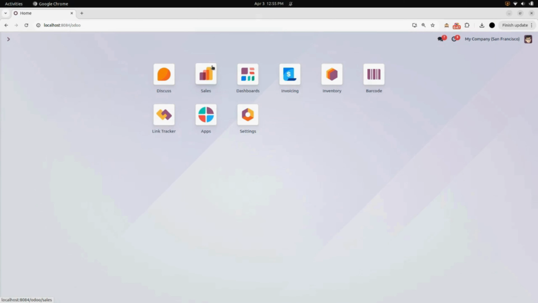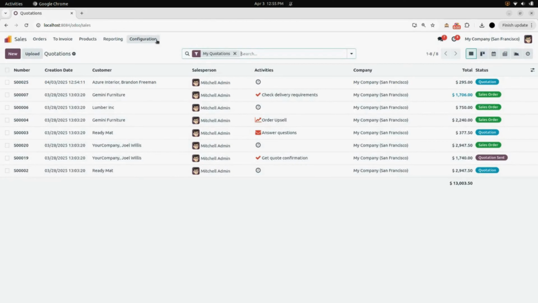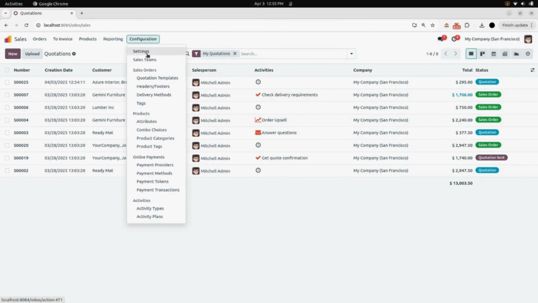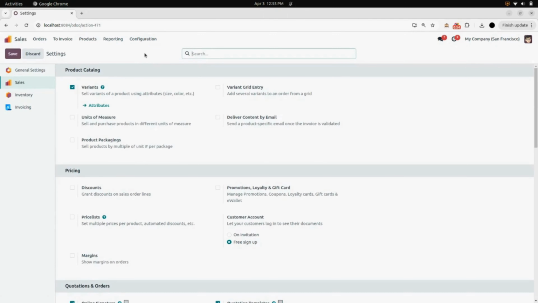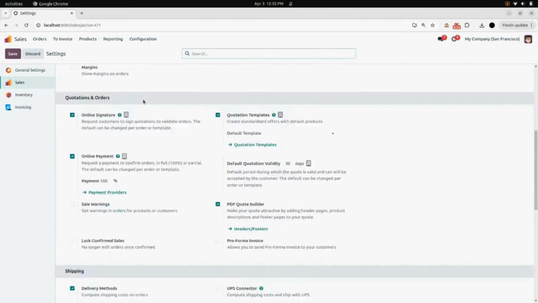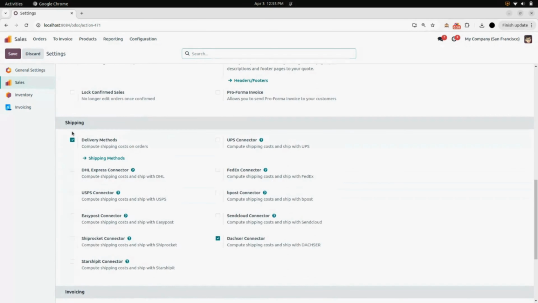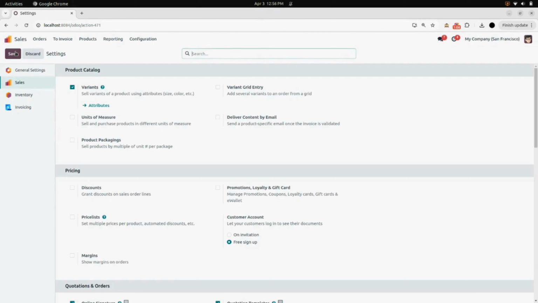First of all, we will go into the sales module. Under configuration, we will go into the settings. Now, in here, under shipping, you will find a checkbox for Dachser connector. Enable that and save it. Here it is enabled, click on save.